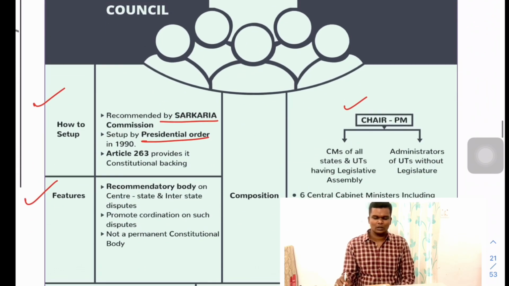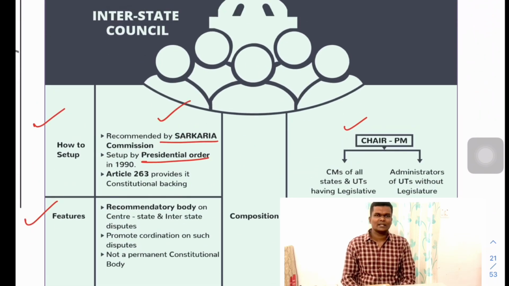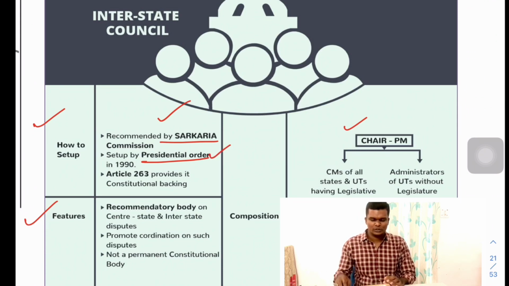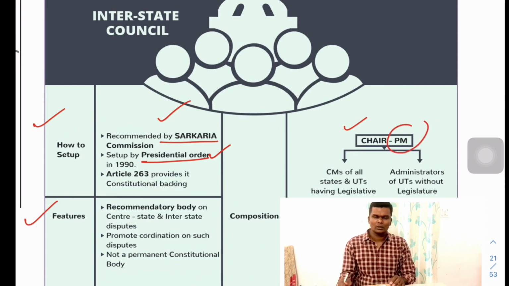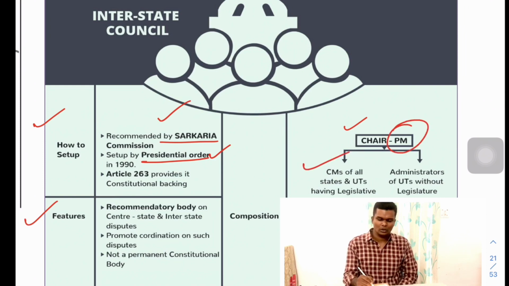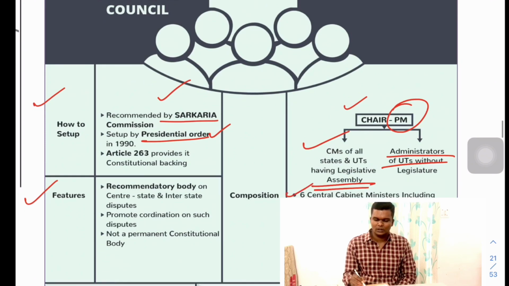Fine. This is one more important topic, the Interstate Council, which is constituted under Article 263, was recommended by the Sarkaria Commission and set up by a Presidential Order, which is an executive order. It is chaired by the Prime Minister, consisting of CMs of all states and UTs with a Legislative Assembly like Puducherry, and administrators of UTs without a legislature.